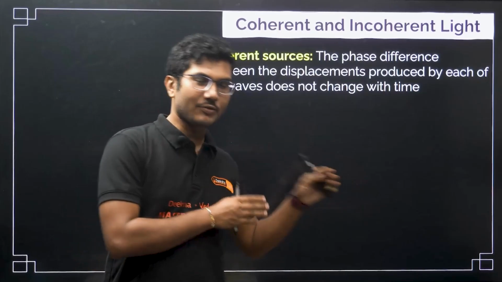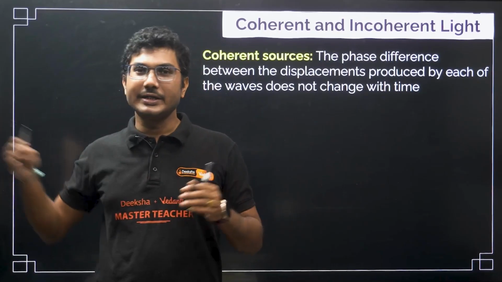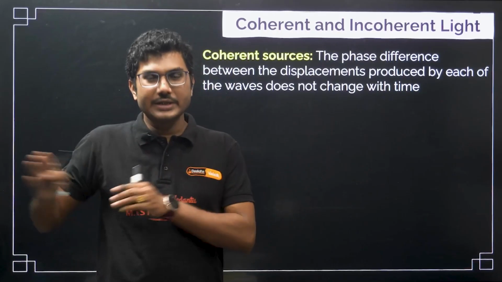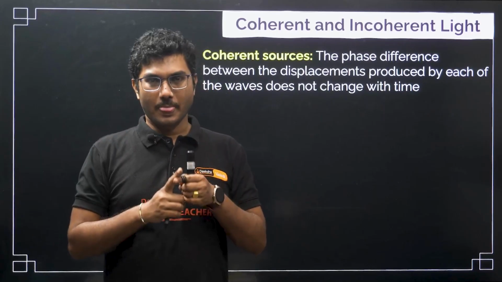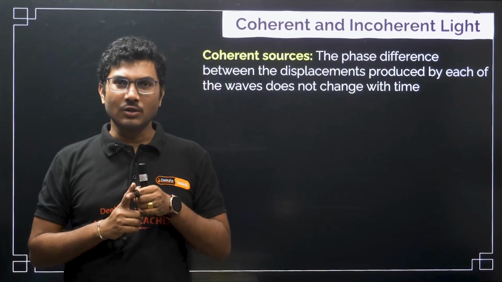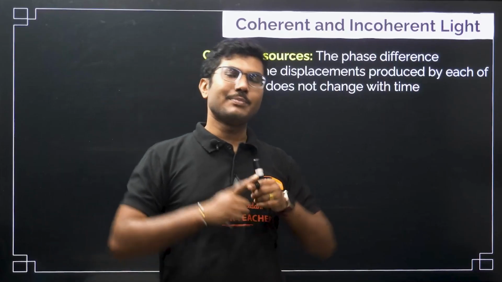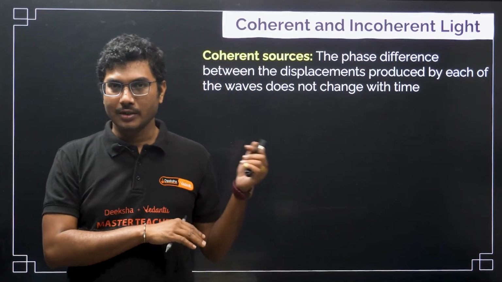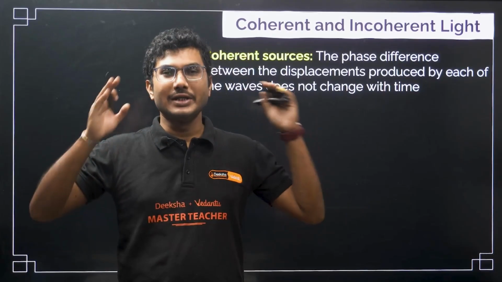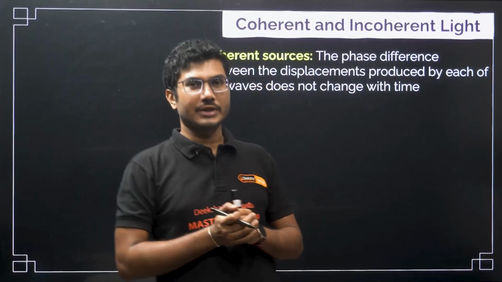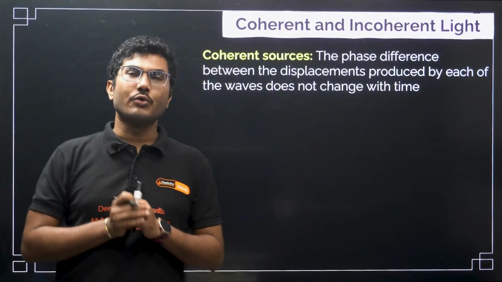They started from the source and are reaching their destination. Throughout the journey, if the phase difference remains the same, it can be 0, it can be +1 or -1, but it will remain constant. If it remains constant, then we say they are coherent sources.